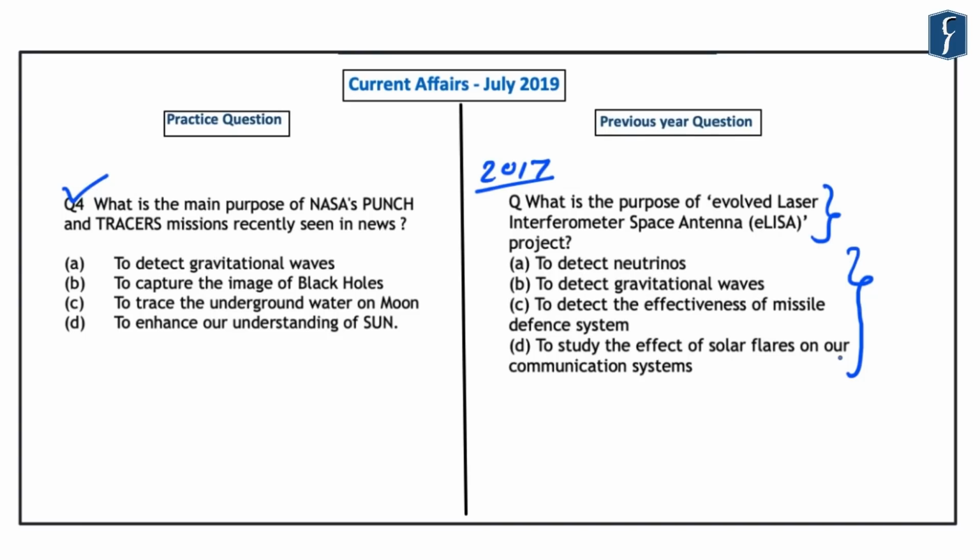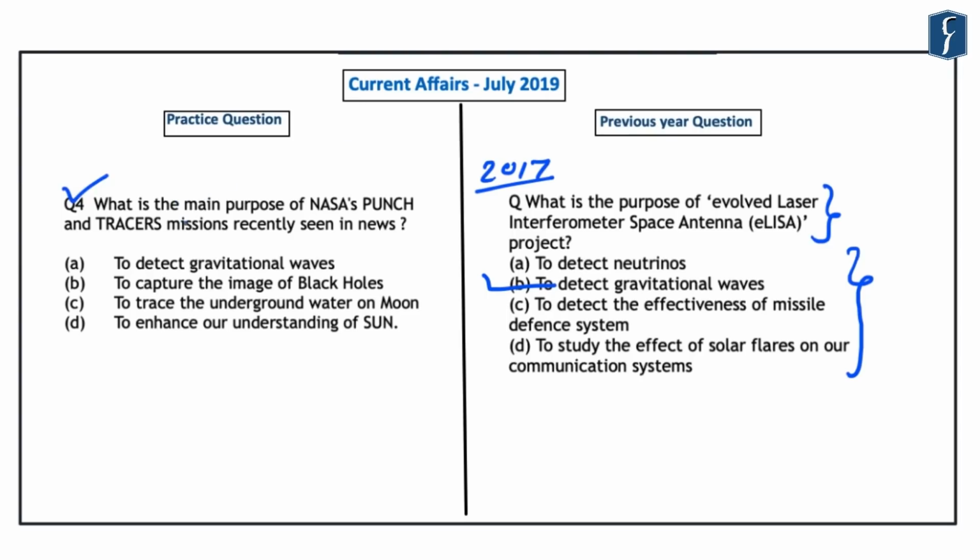So in the year 2017, the projects related to the detection of neutrinos were also in the news. However, they were not related to the ELISA project. And this ELISA project was related to the detection of gravitational waves. So the correct answer was B. So let us look at the next question.